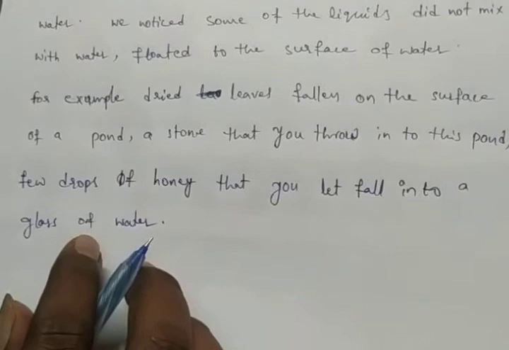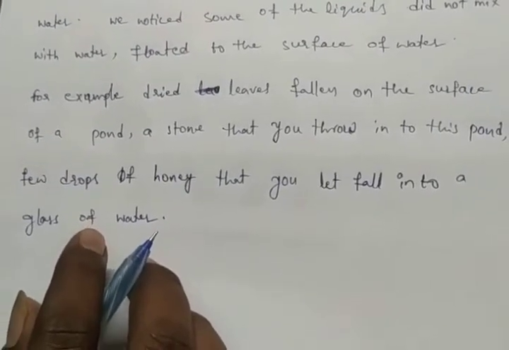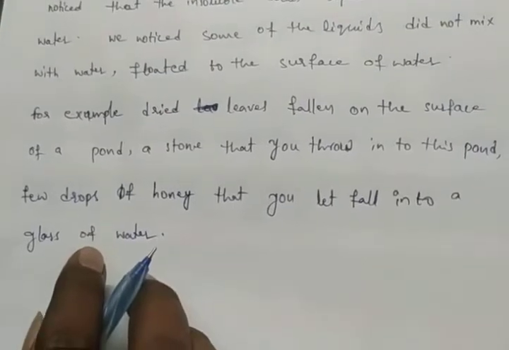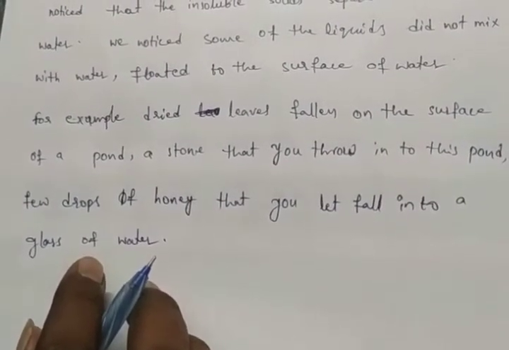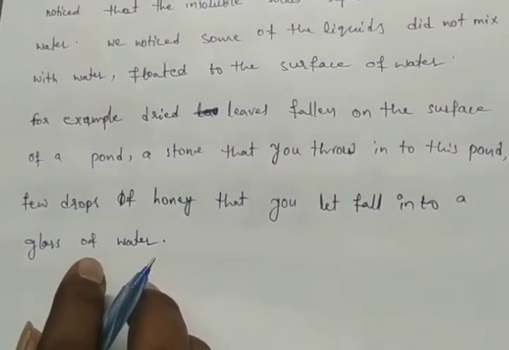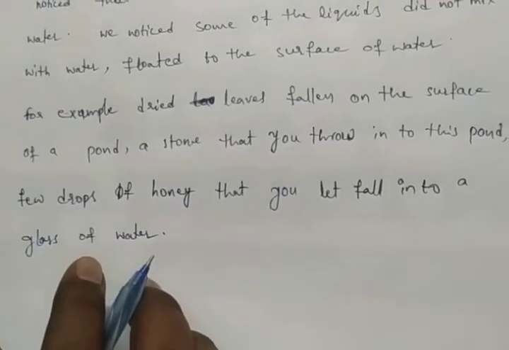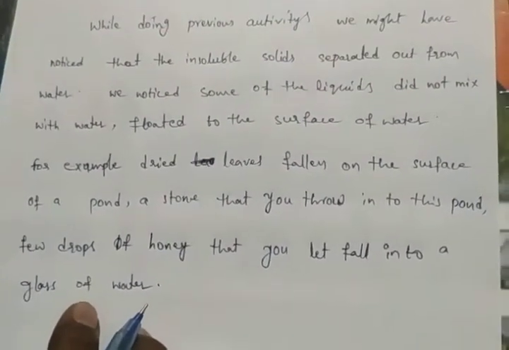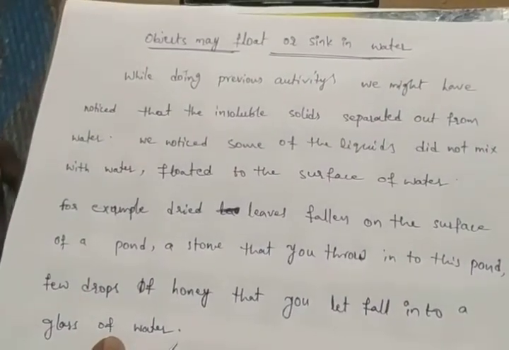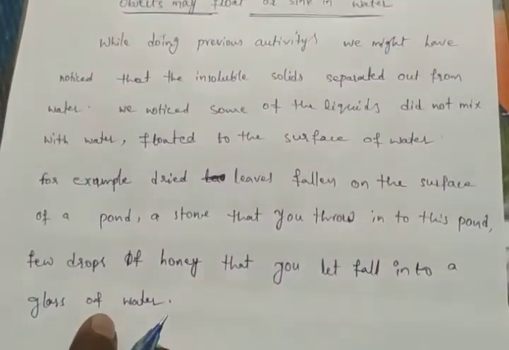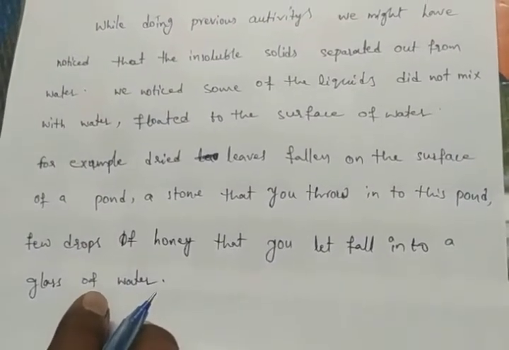Okay, this is homework for you today. You have to take five examples of objects, which material is floating on the water and which material is sinking in the water. You have to write floating and sink.